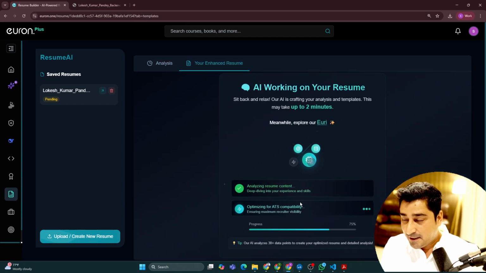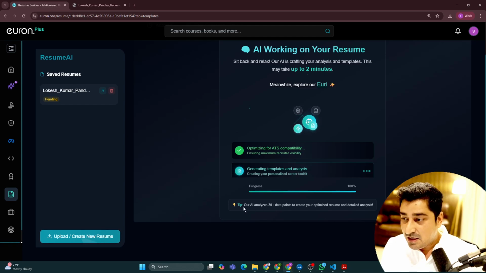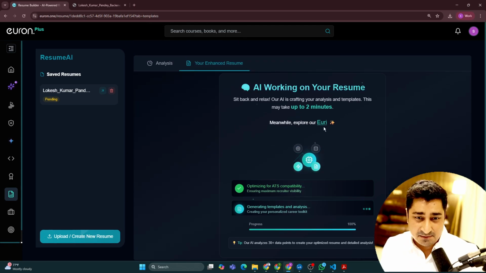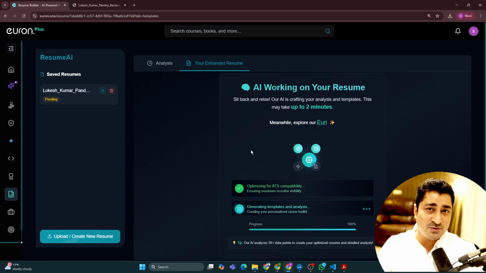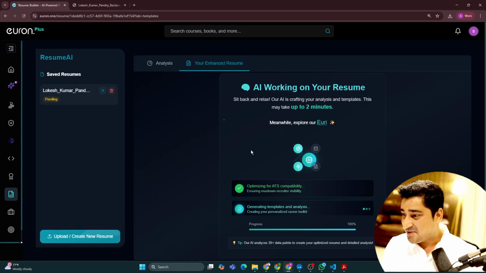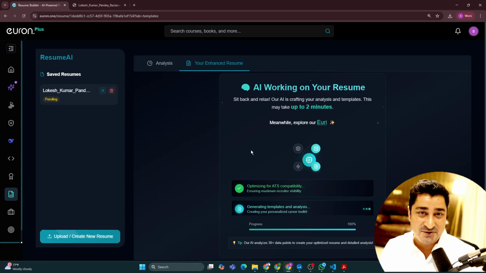All this improvement which the system is going to make, it has listed down. And if you come over here, it is trying to work on your resume. It is trying to do an analysis. And if you come over here, our AI analyzer analyzed 30 plus data points to create your optimized resume and a detailed analysis. So a very simple system where you don't have to do much. You can just dump your resume, wait for 2 minutes, and then eventually it will create a polished resume, as well as give you your cover letter.